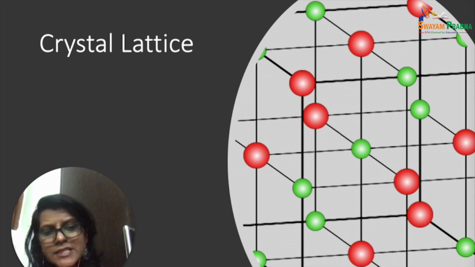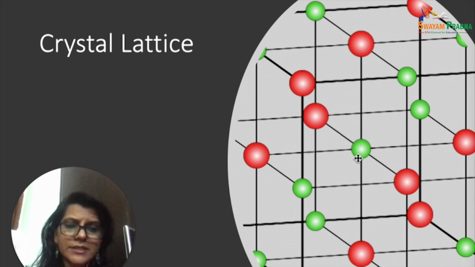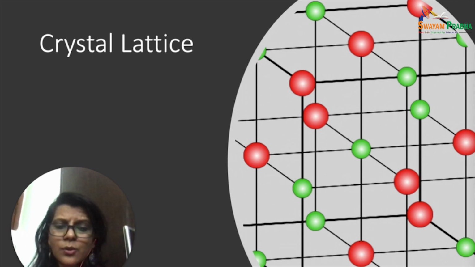Now, if the points in the space lattice are replaced by the constituents of the crystal, which can be either atoms or molecules or ions, a crystal lattice is obtained. Thus, the parameters required to define the three types of lattice in the most general form will be discussed in the slides from now onwards.